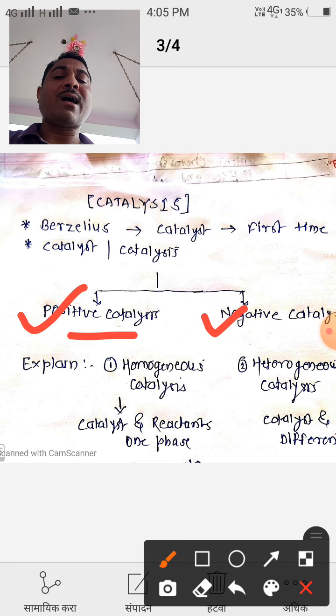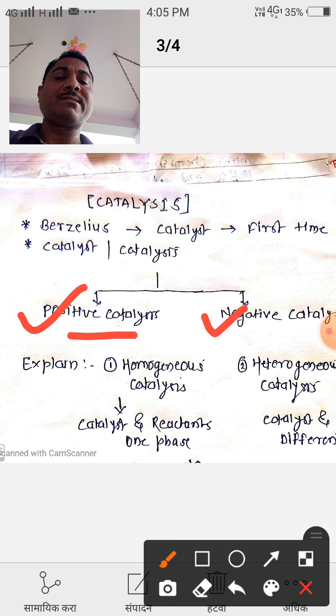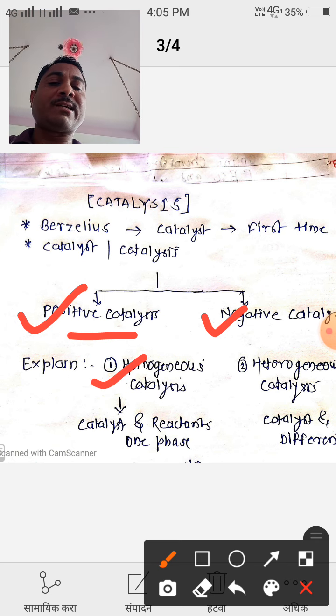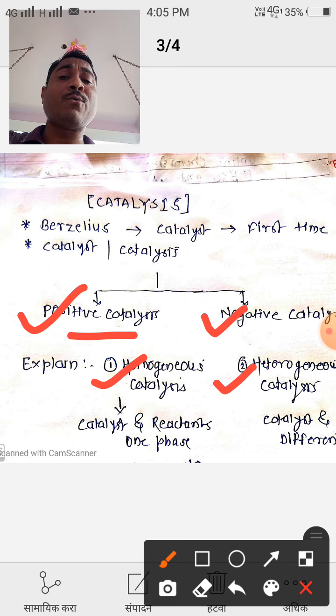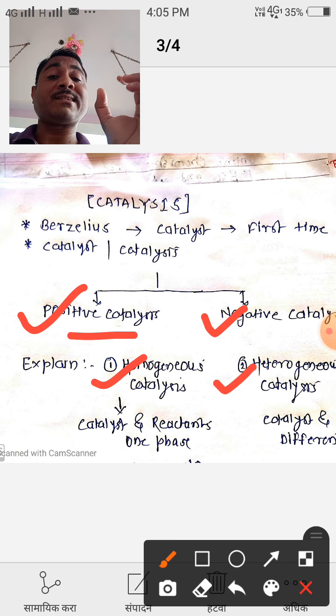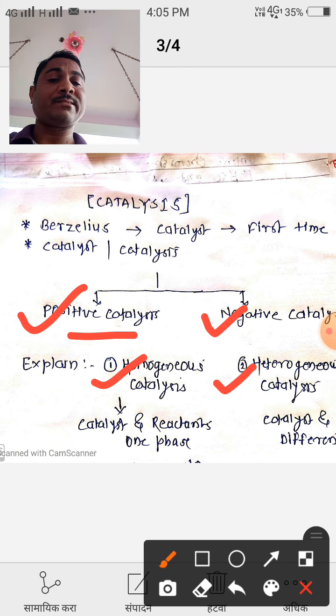Also, there are two types of catalysis: the homogeneous catalysis and the heterogeneous catalysis. What is meant by homogeneous catalysis? If the catalyst, that means the substance used as a catalyst, and the reactant are in a single phase, then it is called homogeneous catalysis.